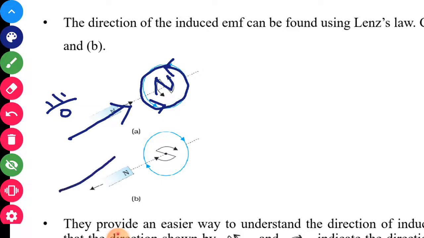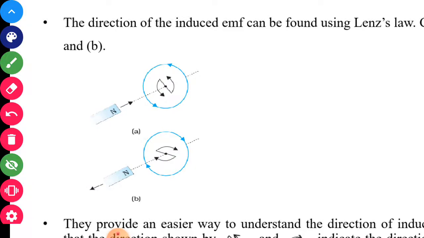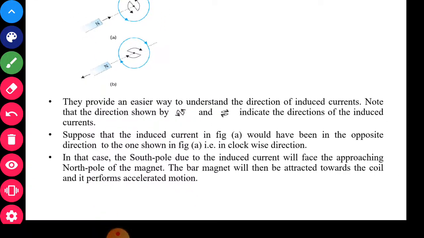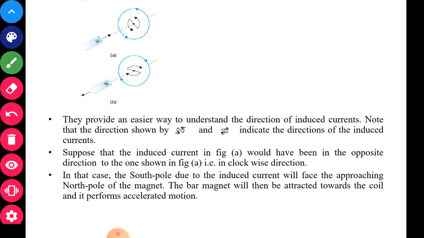And when you are taking this magnet away, then the current produced will be in the clockwise direction, so the side which is facing the magnet will behave as a south pole, so there will be an attractive force, it will not allow the magnet to go. So you have to do some work. That is explained in the next different points. So these are providing an easier way to understand the direction of induced current.